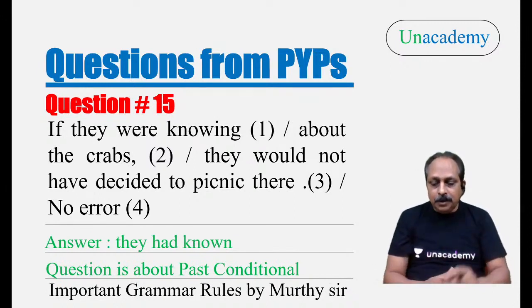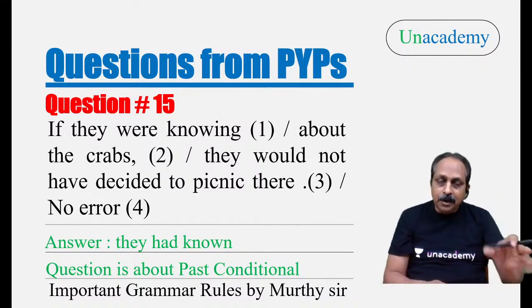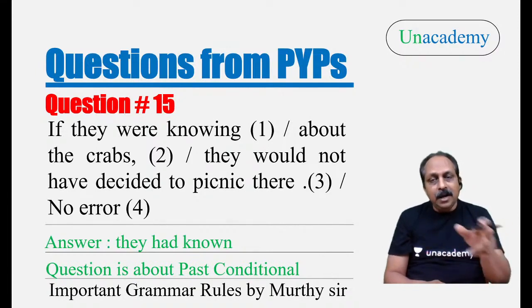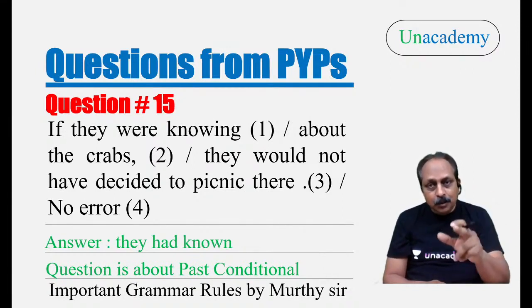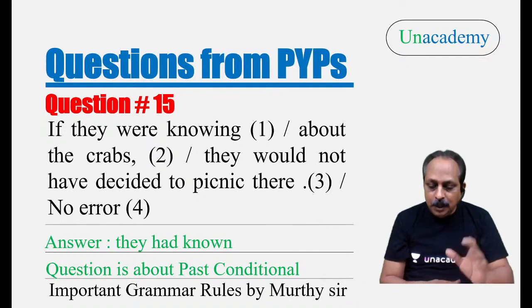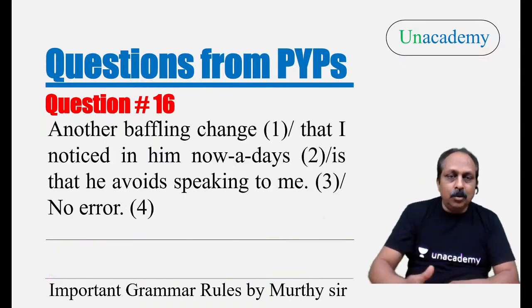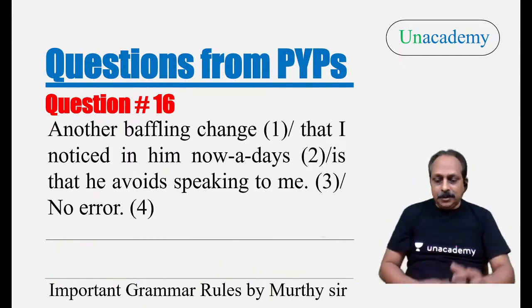Now listen very carefully. If they had known, one pattern: I will drop the word if. Then past perfect should be in interrogative. Had they known? If they had known, that is correct. Had they known, that is also correct. Either way, correct.